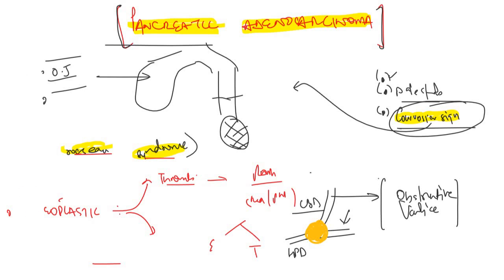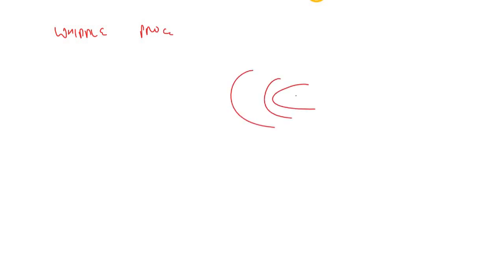Now if someone asks about the treatment strategy for pancreatic adenocarcinoma, the treatment is very very simple. There is a procedure which is called the Whipple procedure. In the Whipple procedure, they remove the pancreas. So let's say this is the pancreas, this is the duodenum. They will remove the pancreas, they will remove the duodenum, they will remove the gallbladder, and in this way they will eliminate the pancreatic cancer.